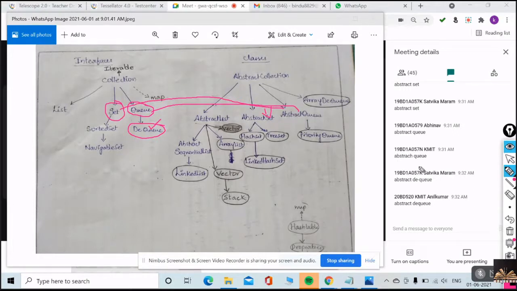I am just talking about the map right now. Hope you understand what is list, how it is implemented, and what is queue. And what is this map? Map is a separate collection which is not extended from your collection.